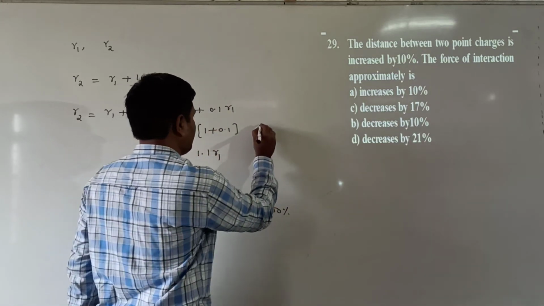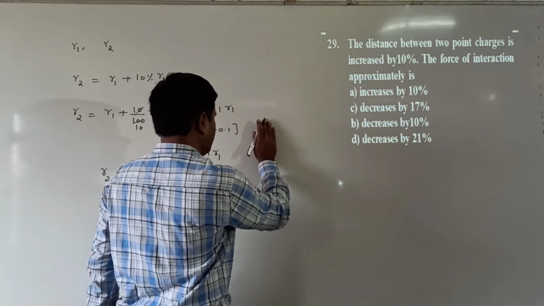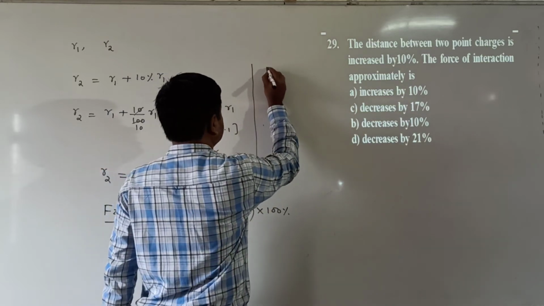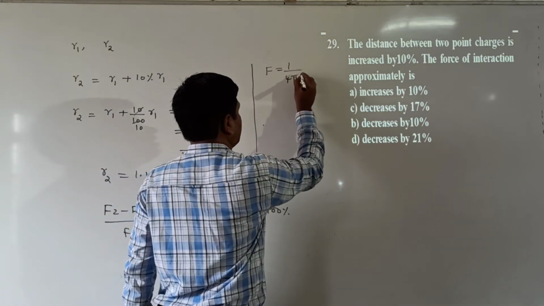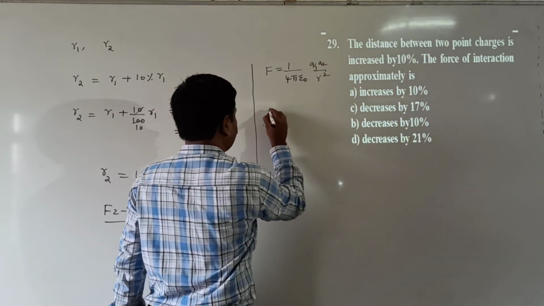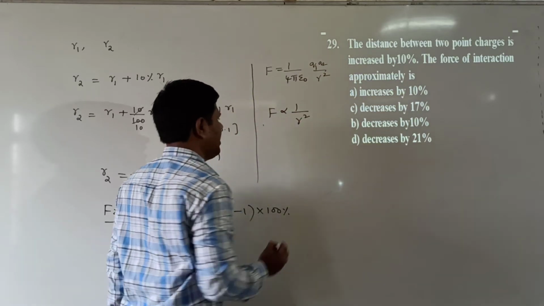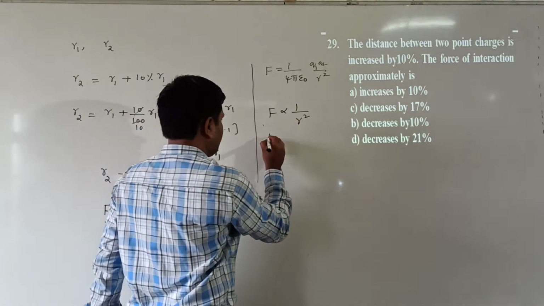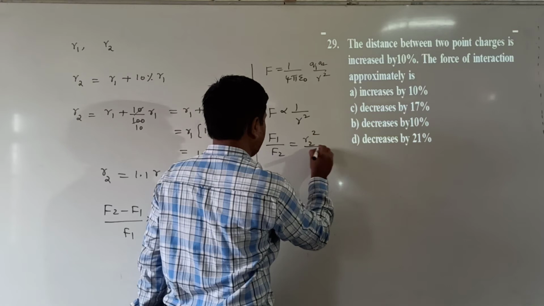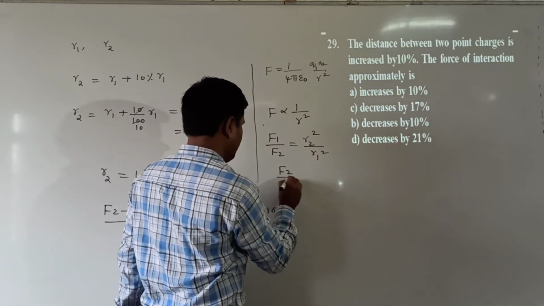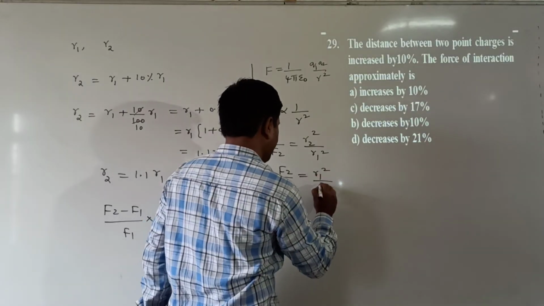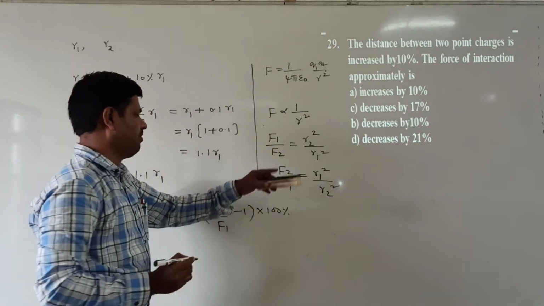We know that here F is equal to 1 by 4 pi epsilon naught Q1 Q2 by R square. So F is proportional to 1 by R square. So what are we getting here? F1 by F2 is equal to R2 square by R1 square. So F2 by F1 is required. F2 by F1 is equal to R1 square by R2 square. This is the F2 by F1 value.